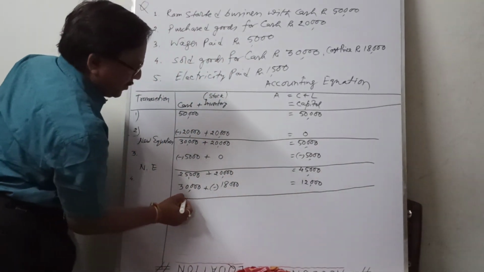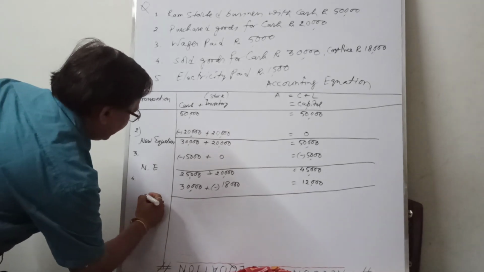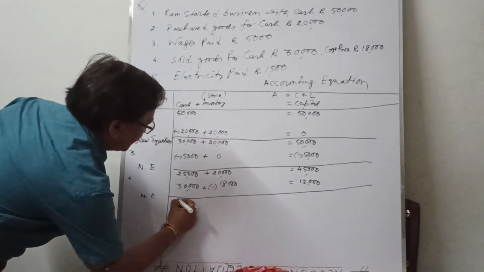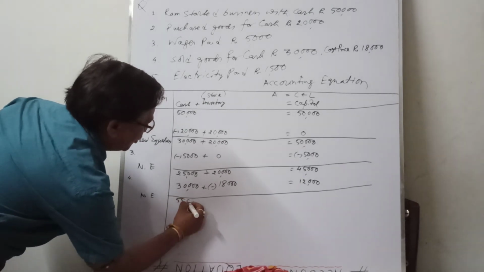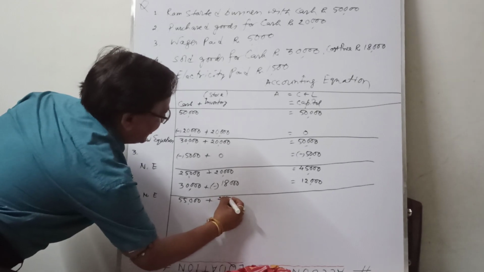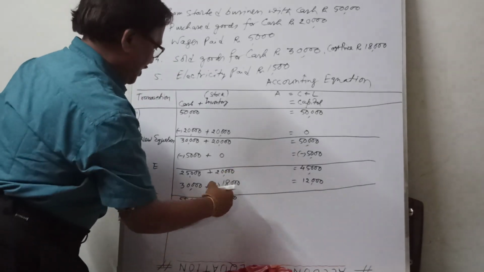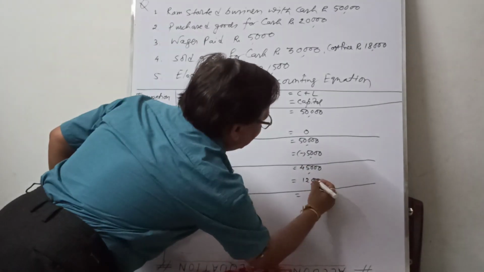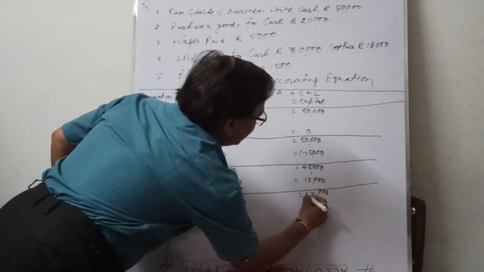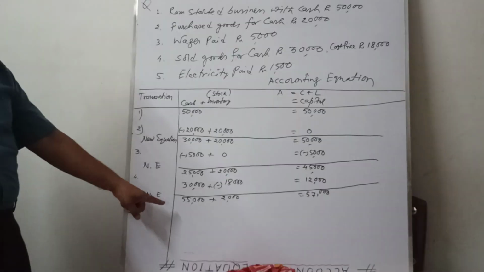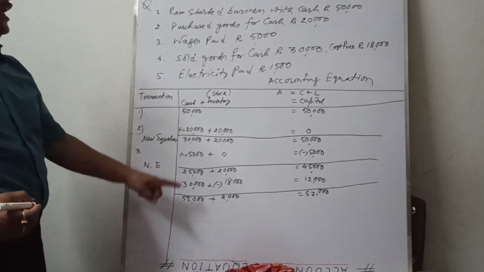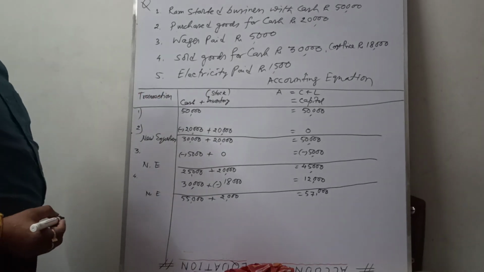Then you prepare the new equation: 25,000 plus 30,000 equal to 55,000, and stock, the remaining stock, 2,000, and on this side 57,000. Now you check 55,000 plus 2,000 equal to 57,000. Again you prove left hand side equal to right hand side.